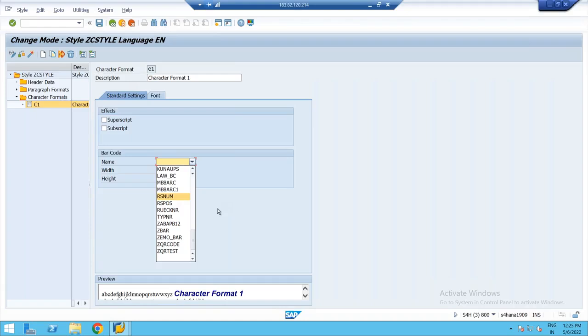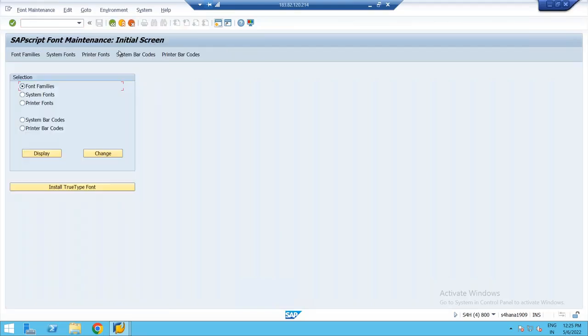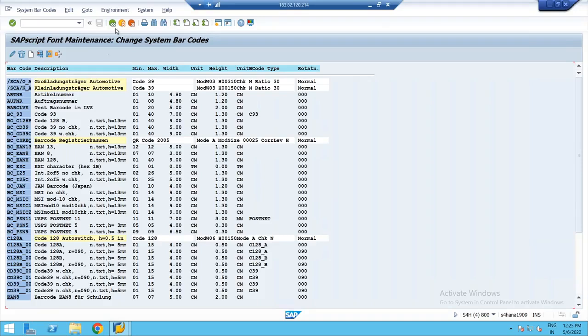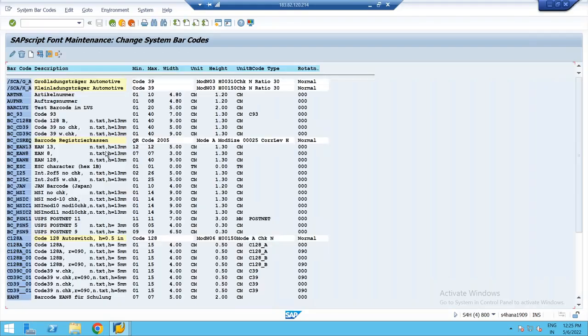Yeah, so if you want, you can go for creating your own barcode. How do you create it? We have the T code called SC73. Here, choose system barcodes and click on change. Understood? Choose the radio button system barcodes, click on change.